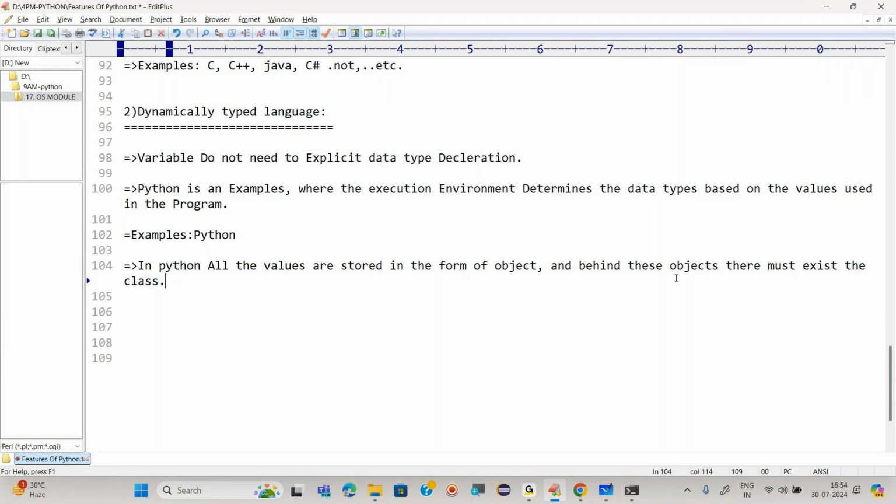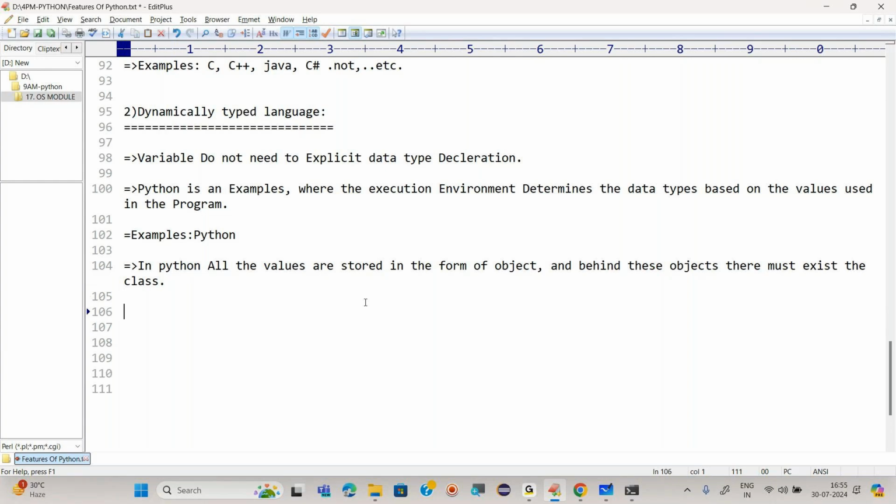That's it. If I'm using a is equals to 10, 10 means integer, which is one of the classes. Later I will tell you what is class, what is object, what is object oriented. So no need to understand now what is object, what is class. Just remember that in Python everything is an object, and behind that object a class is there. Are you getting it? Right?